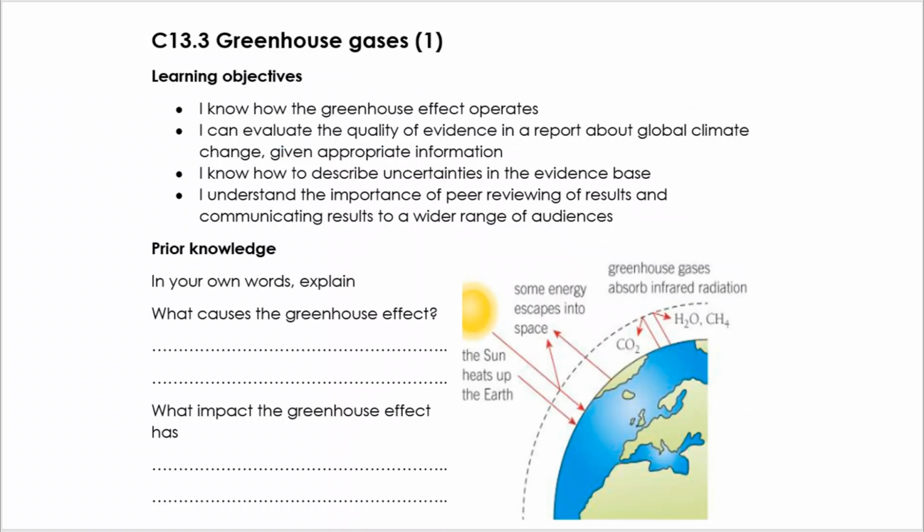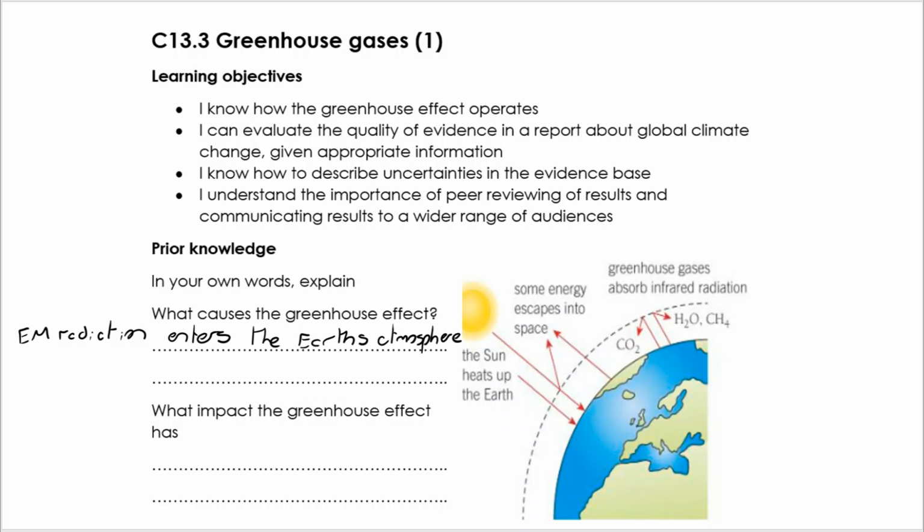Going to move on to 13.3, which is greenhouse gases. Knowing how the greenhouse effect operates, evaluate the quality of evidence in reports about global climate change, knowing how to describe uncertainties in evidence bases, so again we're looking at analysis, and understanding the importance of peer reviewing and looking at as wide a range of evidence as possible. So, what causes the greenhouse effect? Now I'm going to squeeze quite a lot in here, and it is important you get these facts.